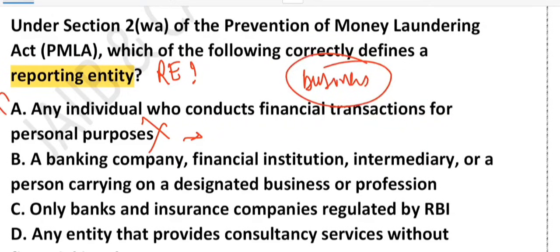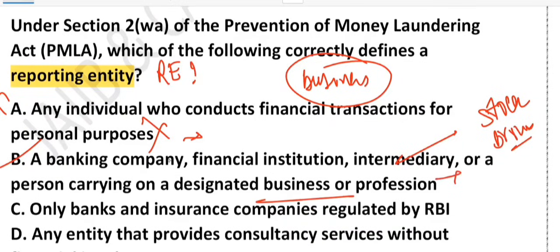What about option B? Yes, this is the correct one. This includes bank, financial institution, intermediary like a stock broker, right? So some example of intermediary I can give you is a stock broker. And even people running certain business like casinos. Suppose someone is running casinos or real estate. The question is why? Answer is because this sector handles big money and can be misused for laundering. Yes, that is called reporting entity, right?